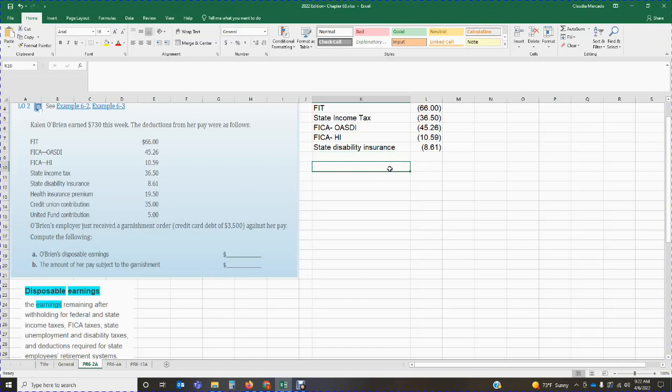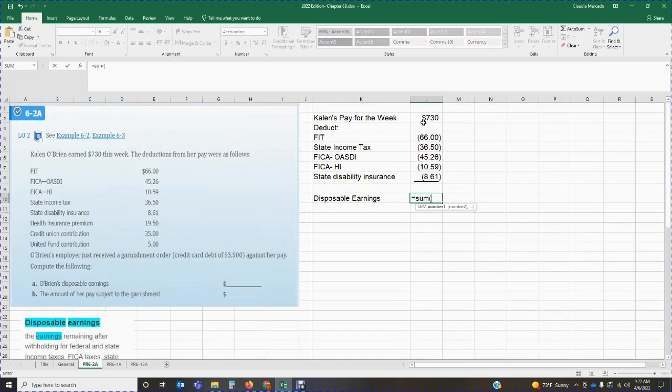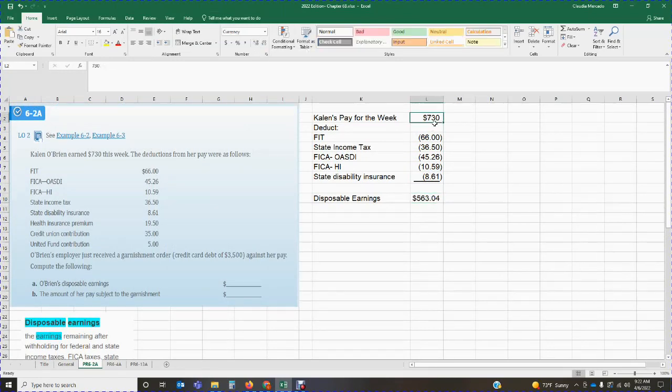Then we can calculate our disposable earnings. We're going to add all of these, so my disposable earnings are going to be $563.04.